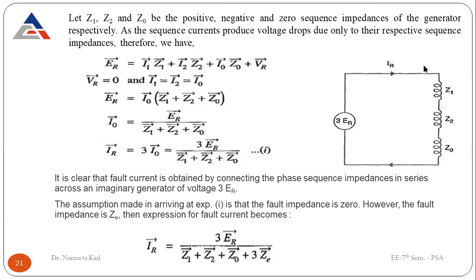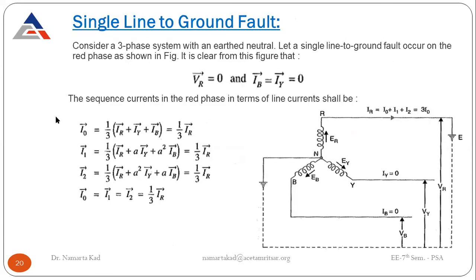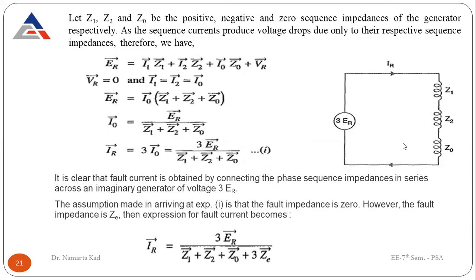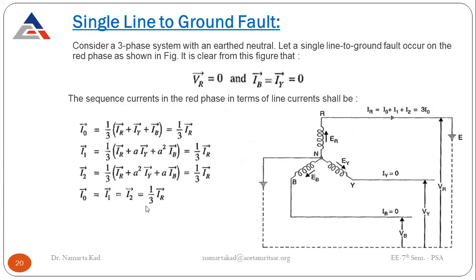This is the circuit diagram drawn as per these conditions. Z1, Z2 and Z0 are in series, with the same current IR flowing through them, connected across a generator of 3 times ER, because the current is 1/3.